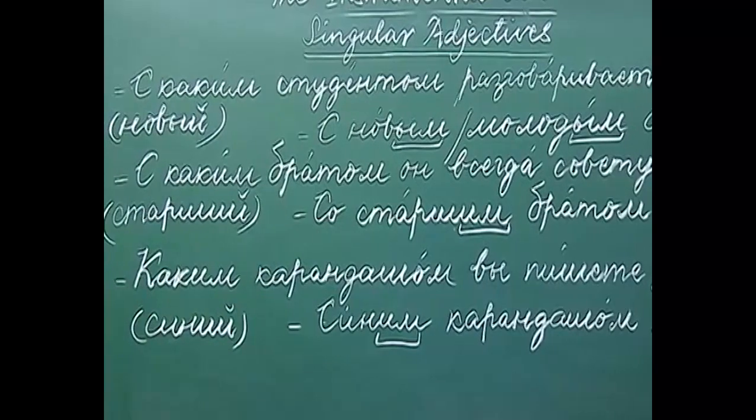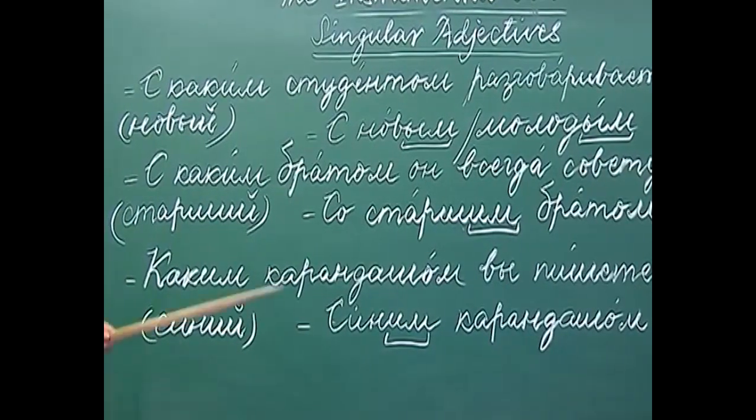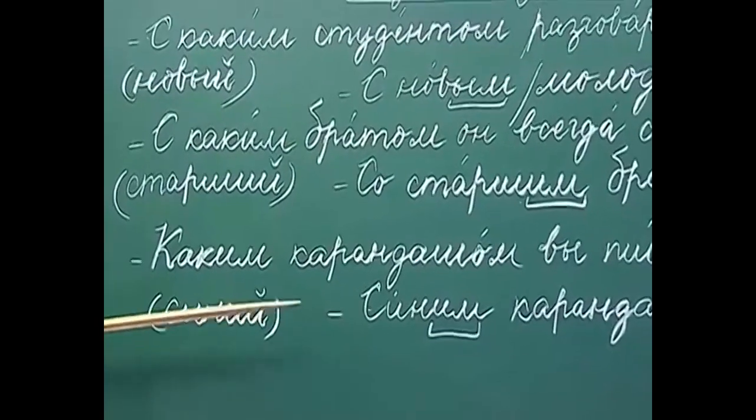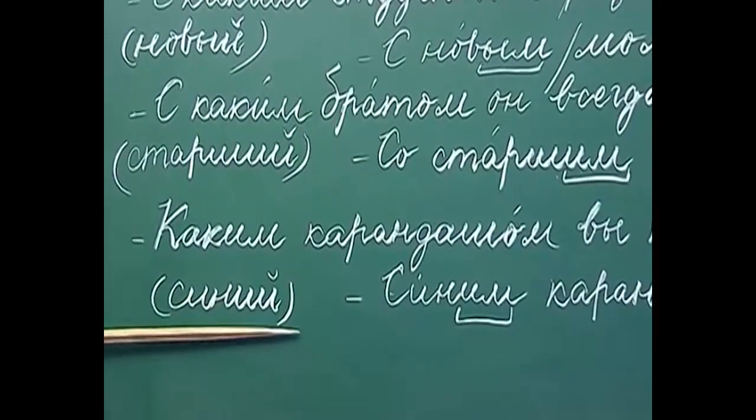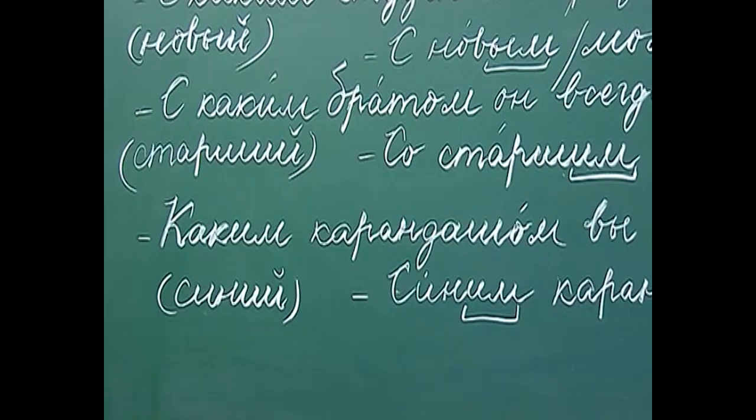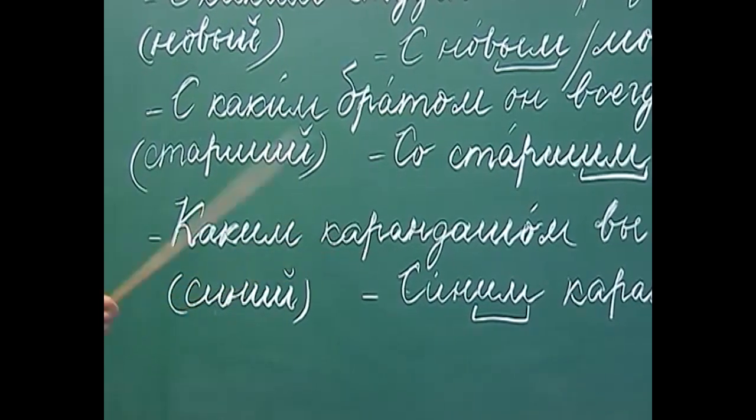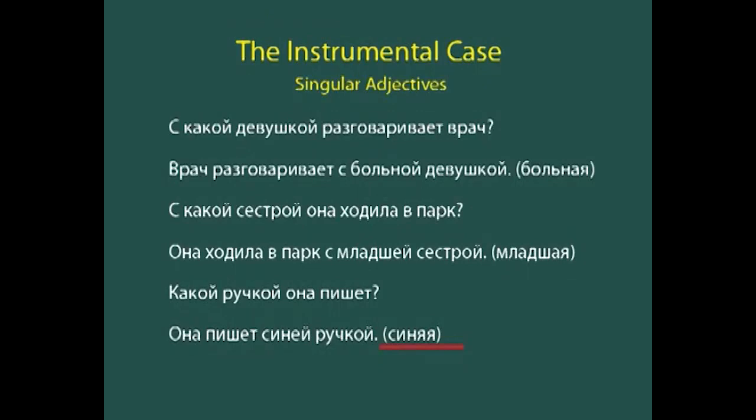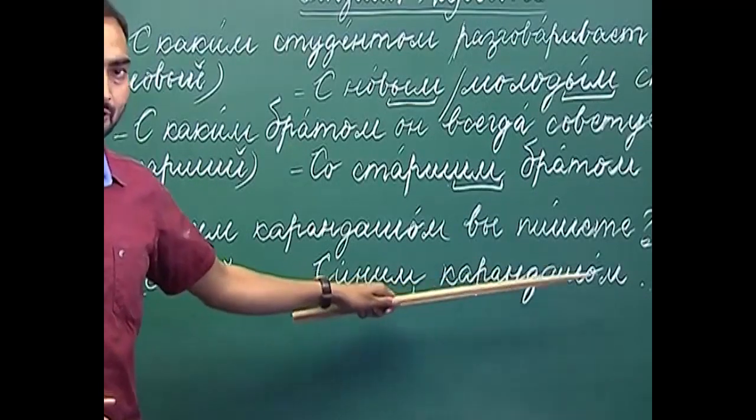So, how will you answer this question? Again we have to use an adjective in the instrumental case. Here I have given an option, siniy, which is blue. So, I am writing with a blue pencil. How will you say that in Russian? Ya pishu sinim karandashom. I am writing with a blue pencil. We are using karandashom.